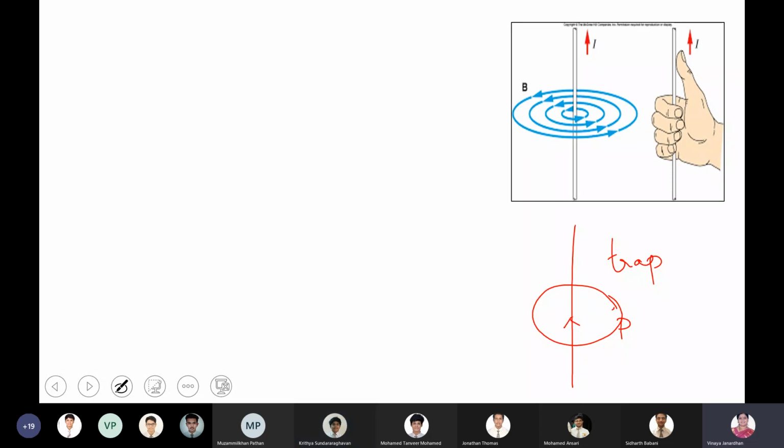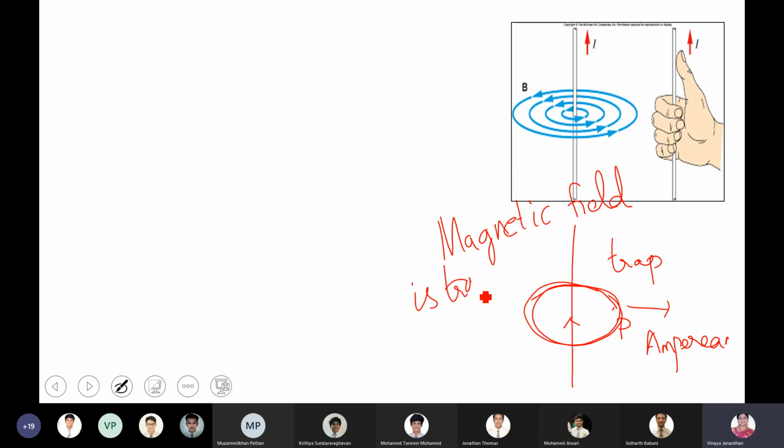Now, if I want to find the strength of the magnetic field at point P, I'm constructing an Amperian loop. This Amperian loop will trap some amount of magnetic field. What amount of magnetic field is trapped by the Amperian loop is given by what we call Ampere's circuital law.